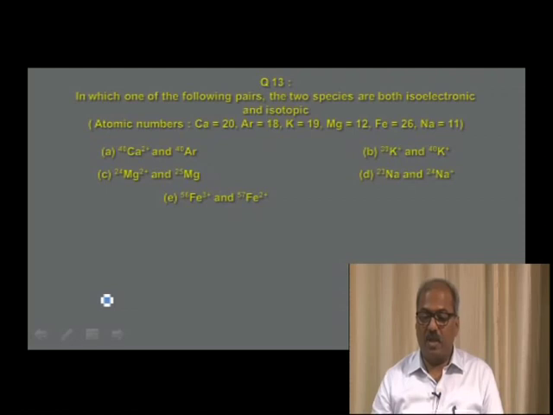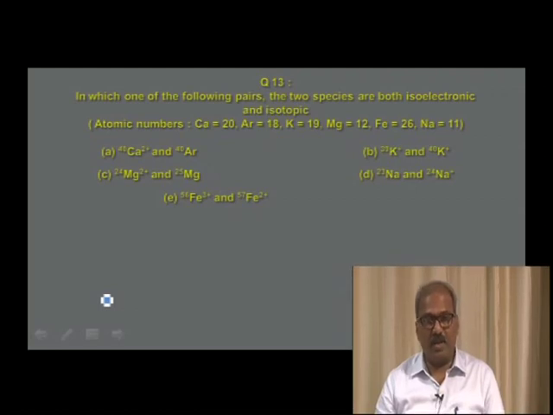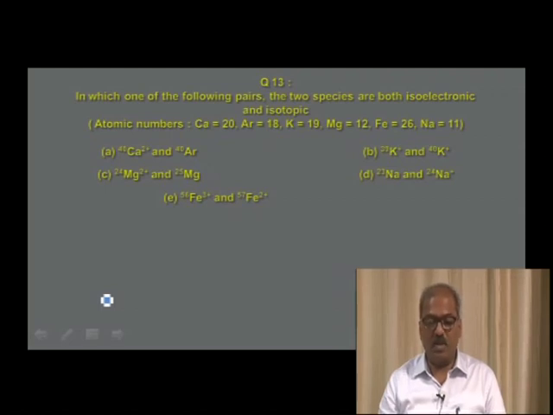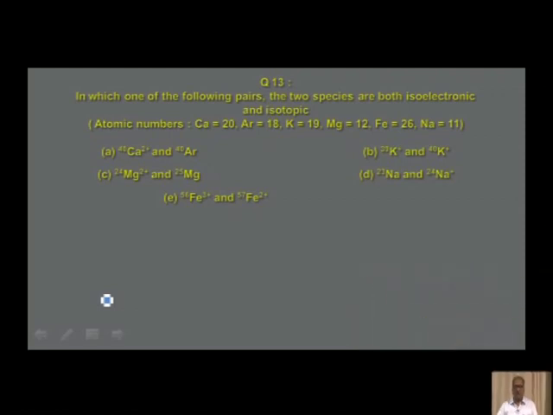Option B, K plus and K plus both contain the same number of electrons, namely 18 electrons, therefore they are isoelectronic. And the number of protons in both potassium ions is 19 each, therefore the atomic number is the same, mass numbers are different, they are isotopes as well as isoelectronic. That is the correct answer for the question. And the other options, magnesium ions, sodium ions and iron ions in options C, D and E, are all isotopic species, but they are not isoelectronic.